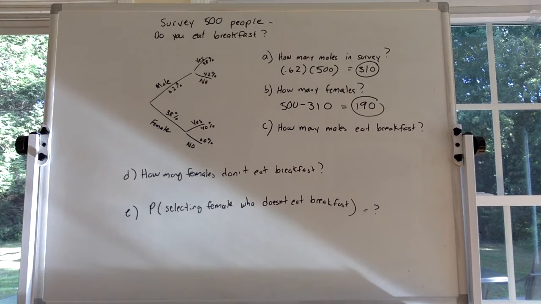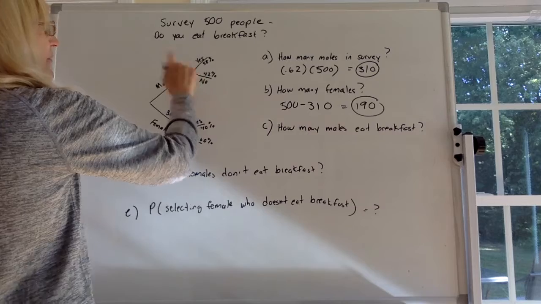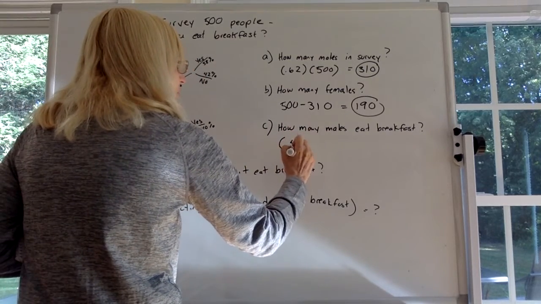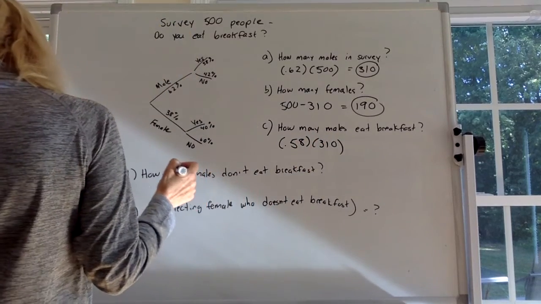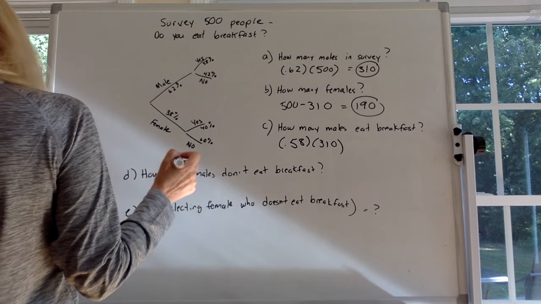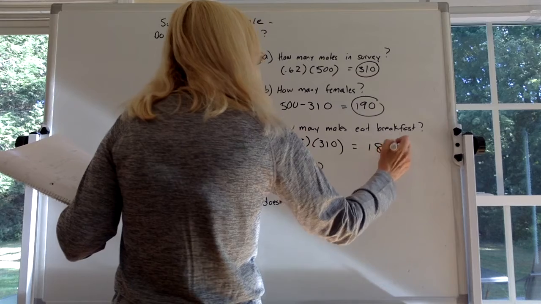Okay, now they're asking how many males eat breakfast. Well, we know that there's 310 males, and we know from our tree diagram that 58% say they do eat breakfast. So you just have to do 0.58 times that 310 that we got from part A. And I believe that is 179.8, so we're going to round that to 180.